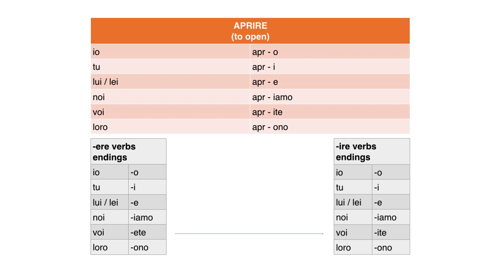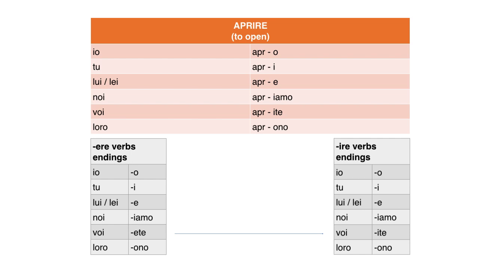So the conjugation of aprire looks like this. Apro, apri, apre, apriamo, aprite, aprono. And remember, when I'm conjugating a verb, the only thing I'm doing is changing the word so that it matches who is doing the action. So apro means I open. Apri means you open, you one person. Apre, he or she opens. Apriamo, we open. Aprite, you guys open.